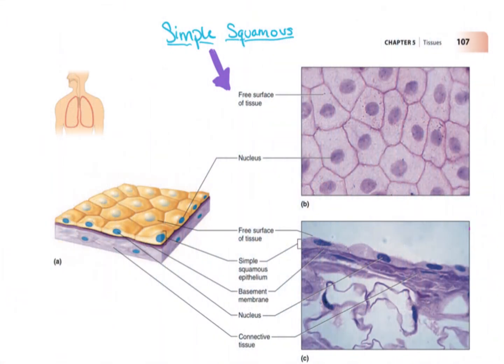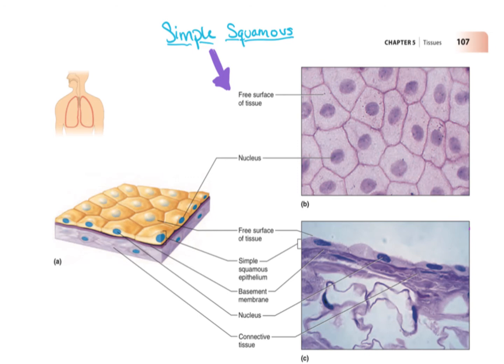Simple epithelium and compound epithelium, there are two types. Now we will see simple epithelium. Everybody see the picture.